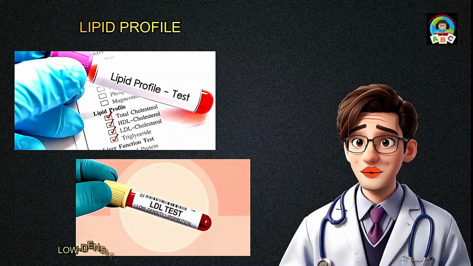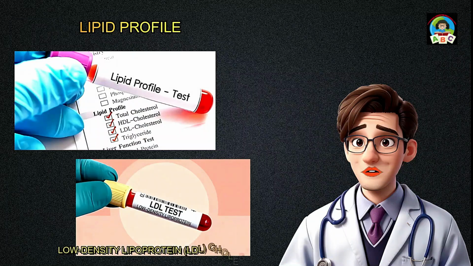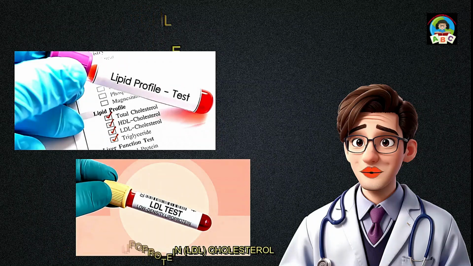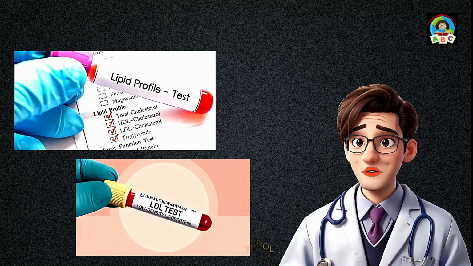Low-density lipoprotein, LDL, cholesterol is a type of cholesterol that transports cholesterol from the liver to cells. However, excessive LDL levels can lead to plaque buildup in arteries, increasing the risk of heart disease. The ideal LDL cholesterol level is typically below 100 mg per deciliter, mg/dl, with lower values considered healthier for cardiovascular well-being.